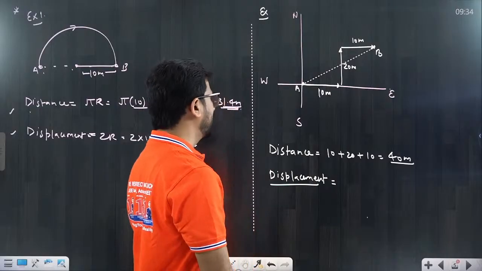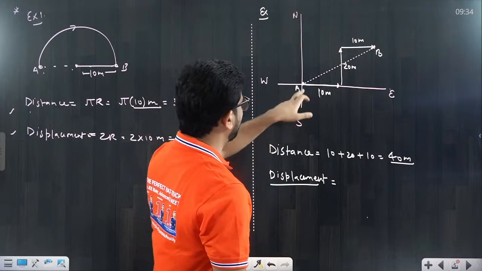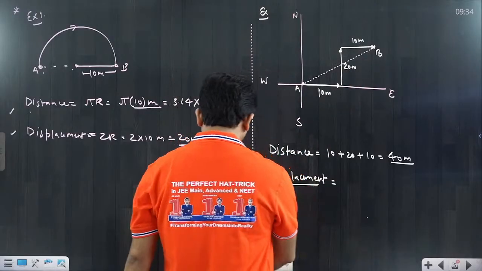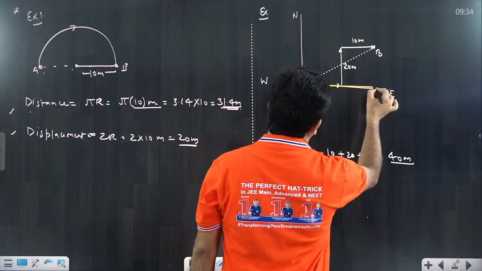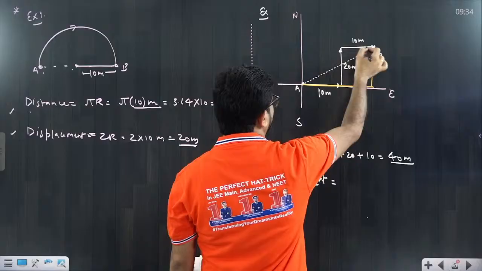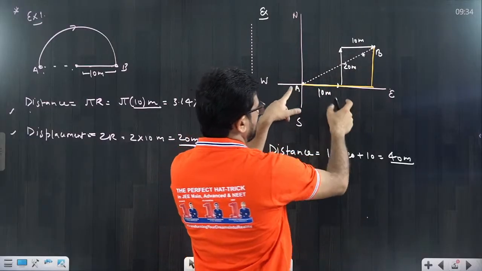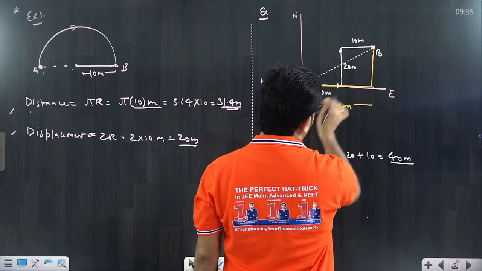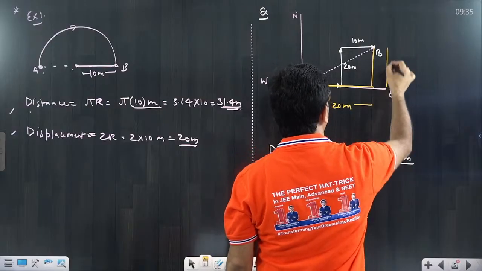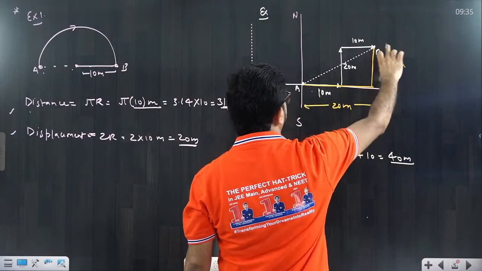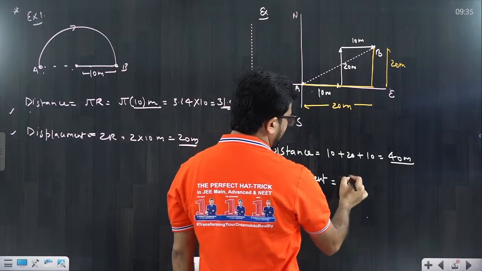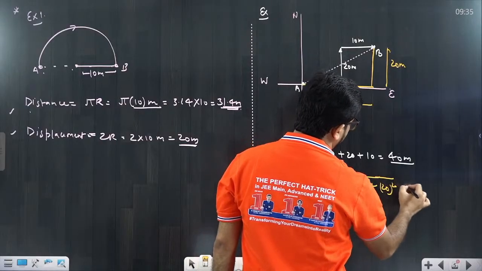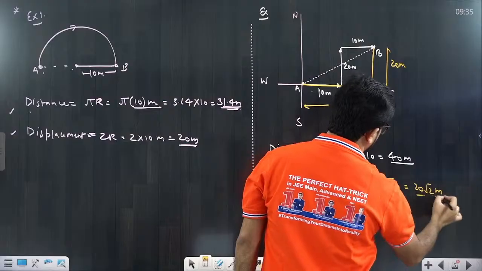If I am discussing the displacement, what is the value of displacement? We have to understand how to calculate it, meaning from initial position to final position. I am just joining it. Very simple thing, please understand. Here to here, that distance first we have to cover, and then we can find this hypotenuse, because this is a right angle triangle. So this is 10, this is 10, this total becomes 20 meter, and this is already 20 meter. Now displacement would be under root of 20 whole square plus 20 whole square. So that would be actually 20 root 2 meter. It's a very basic thing.